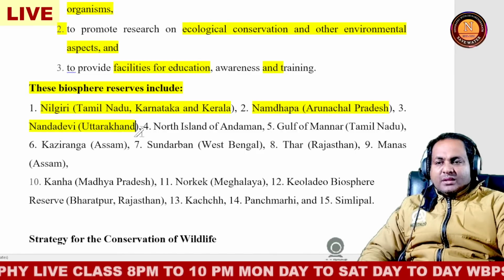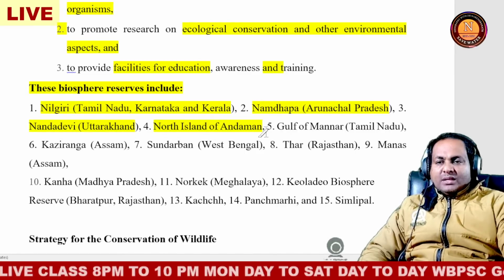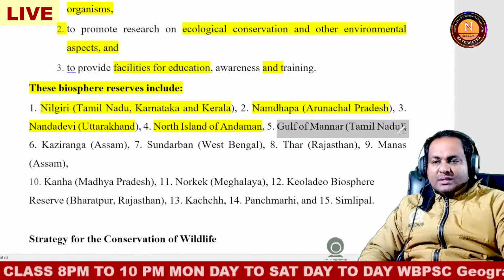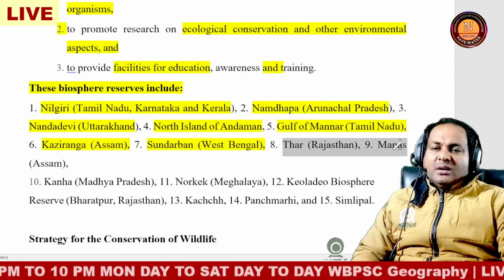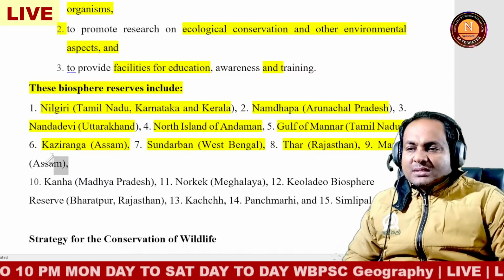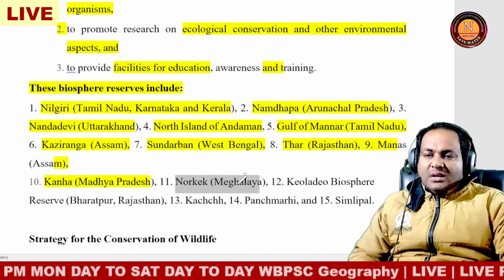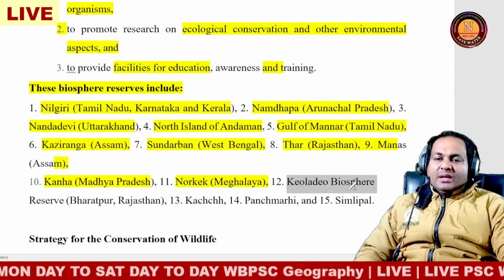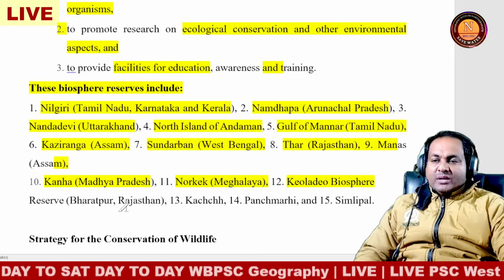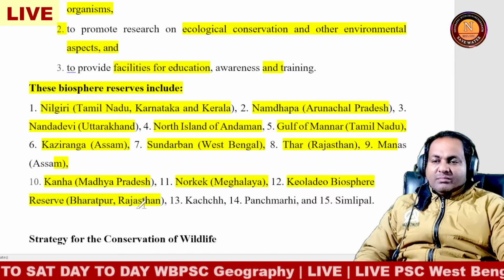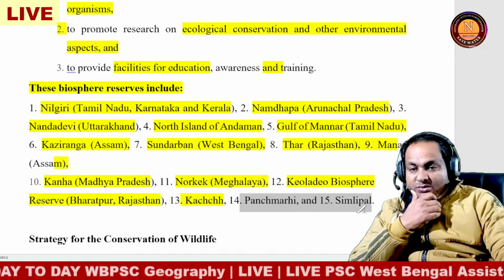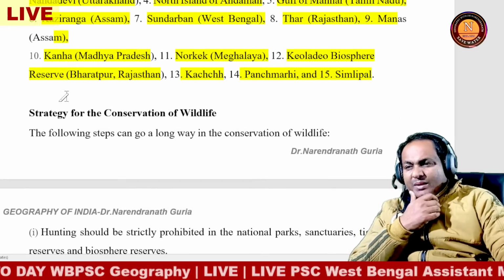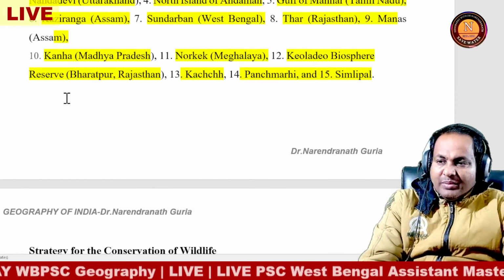Also there are Nanda Devi, Uttarakhand, and the Andaman, the Gulf of Mannar, Tamil Nadu, and Kaziranga, Assam. Sundarban, West Bengal, Thar, Rajasthan, Manas, Assam, and Kanha, Madhya Pradesh. Nokrek, Meghalaya, and Keoladeo, Bharatpur, and also Kutch, and Pachmarhi, also Simlipal, many different places, and very important.